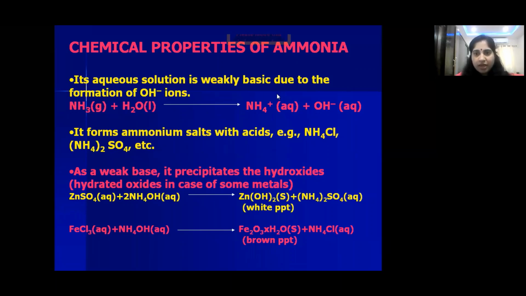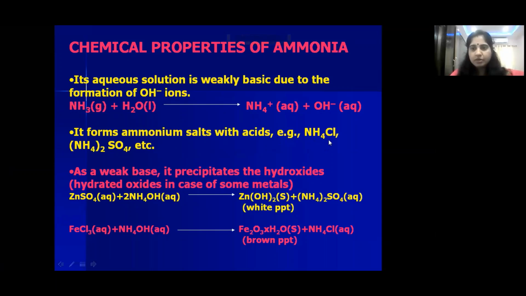See children, why does it form an alkali? Because it gives OH minus ions. So NH3, when it is dissolved in water, gives NH4 plus and OH minus ions. That's why it is basic in nature. So since it is basic in nature, it is able to react with acids and form salts.